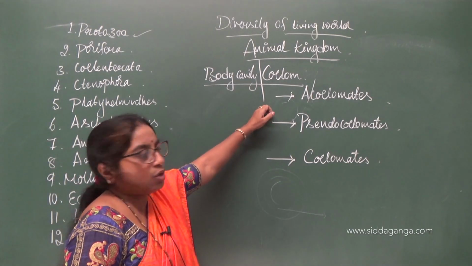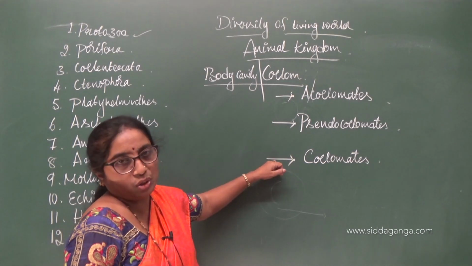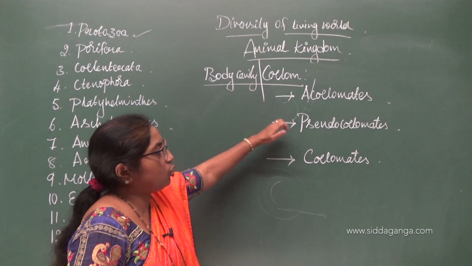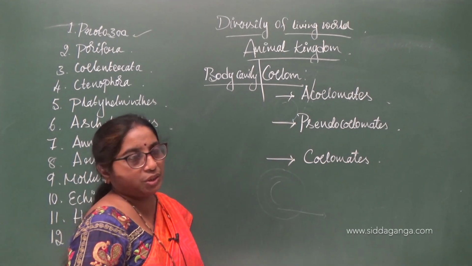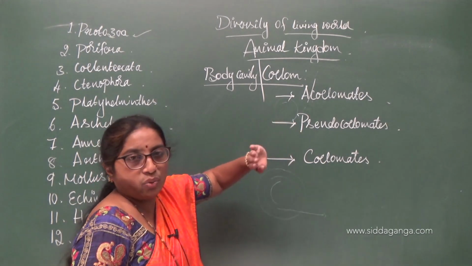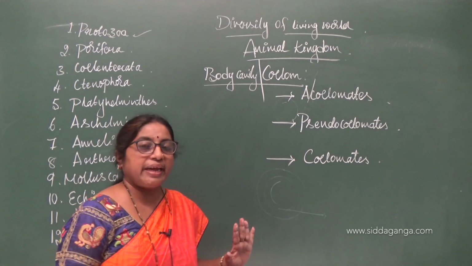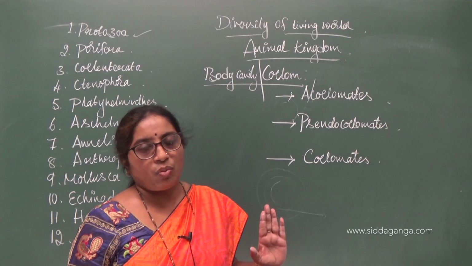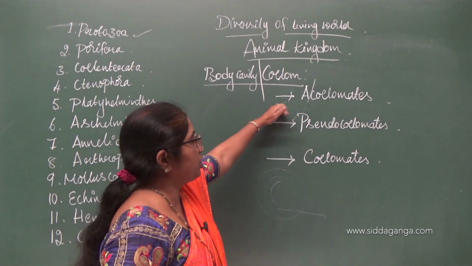Classification is Acoelomata, Pseudocoelomata and Coelomata. Organisms belonging to those groups are called Acoelomates, Pseudocoelomates and Coelomates. So Acoelomates do not have a body cavity. The cavity which is present between the alimentary canal and the body wall is completely absent.